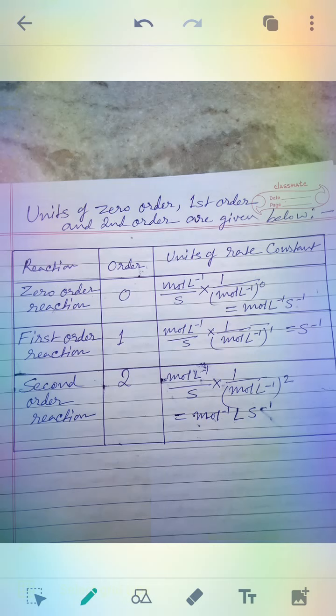Now first order reaction, n equal to 1. So the unit of rate constant is mole liter inverse by second into 1 by mole liter inverse to the power 1. If you cancel, you will get only second inverse. Similarly, for a second order reaction, mole liter inverse by second into 1 by mole liter inverse square. So ultimately you are getting the answer mole inverse liter second inverse.